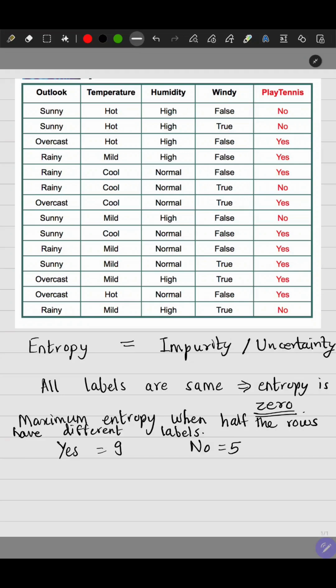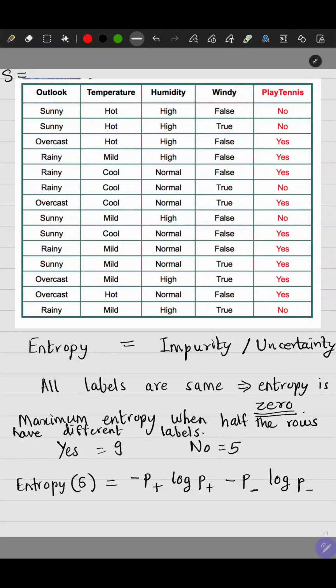So how do we calculate the entropy? This formula was created by Shannon, who is the father of information theory. Let's call the entire data set S. The entropy of the entire data set S is given by minus probability of class plus, or class yes, multiplied by log of that probability, minus probability of class no, or class minus, multiplied by log of that probability. Basically, probability multiplied by log of probability.